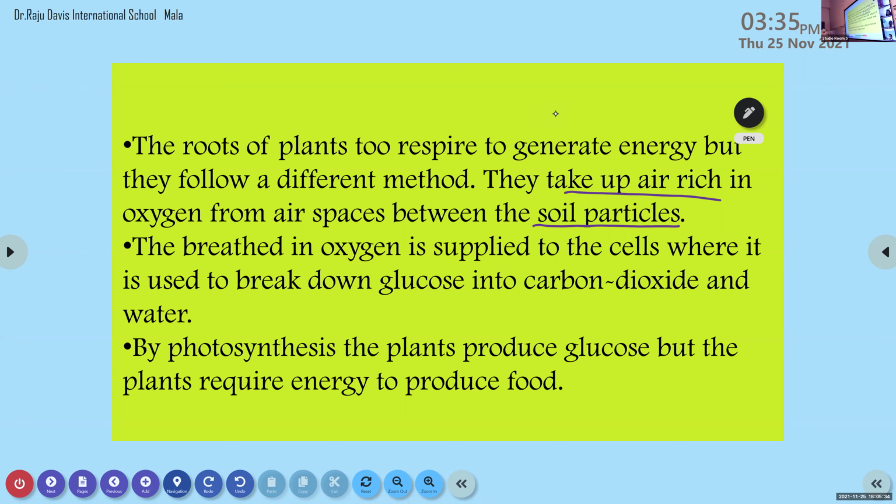The roots of plants respire through a different method. They take up air rich in oxygen from air spaces between the soil particles. Between the soil particles, you can find some kind of air spaces. Through that, they take in the air which is rich in oxygen, and this oxygen is responsible for the breakdown of the glucose or carbohydrate into carbon dioxide and water.